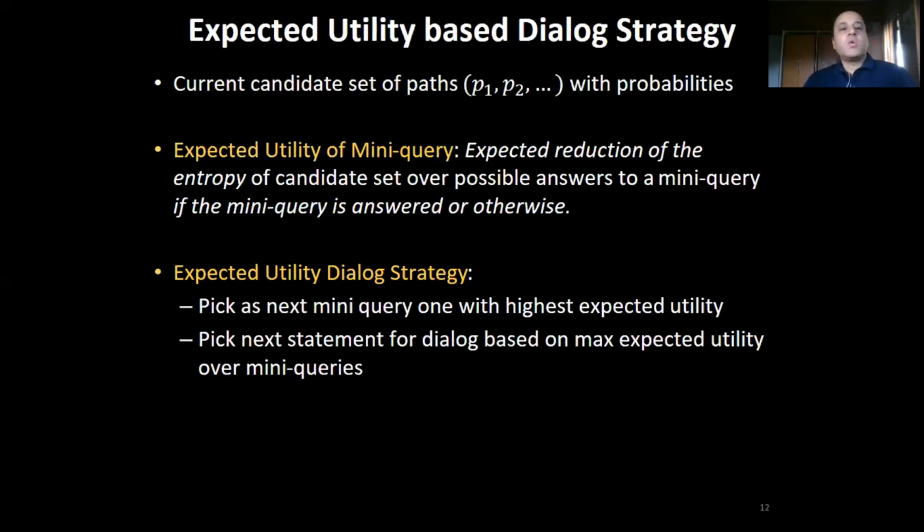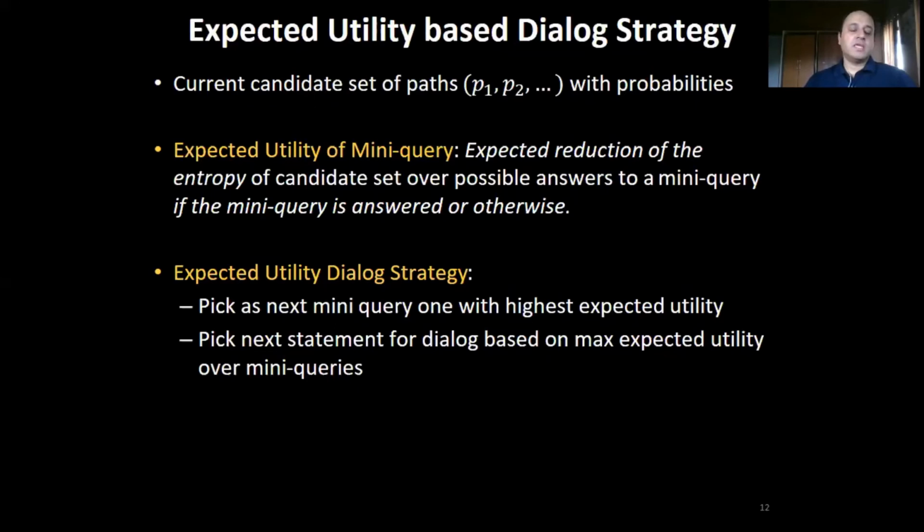All right, so now we come to the overall dialogue strategy. Given the current set of candidate paths, the dialogue strategy considers all the possible mini queries of the two types that can be posed for the current candidate set and decides which one is the one to ask next. This is done using the notion of expected utility, or reduction of the entropy over possible answers to the mini query. And this considers no response as one possible answer.